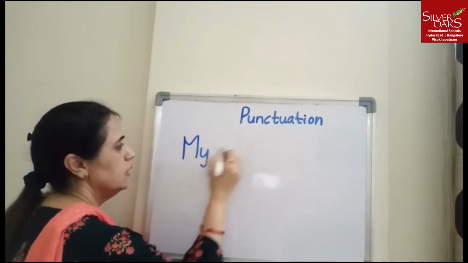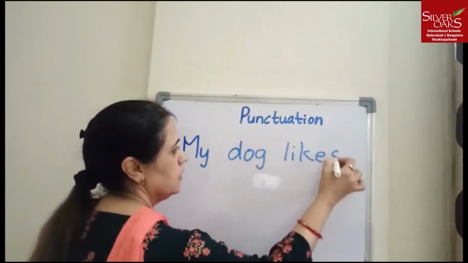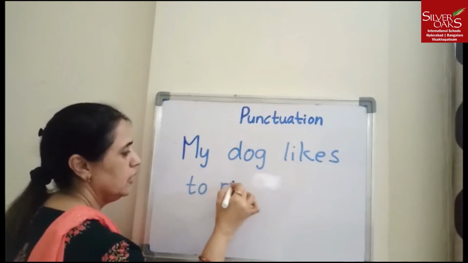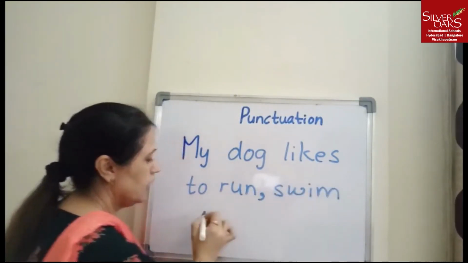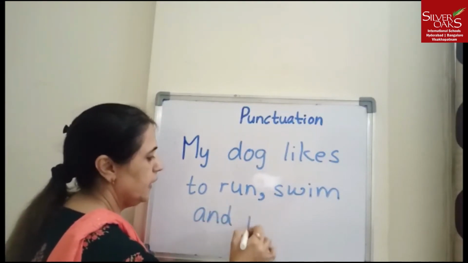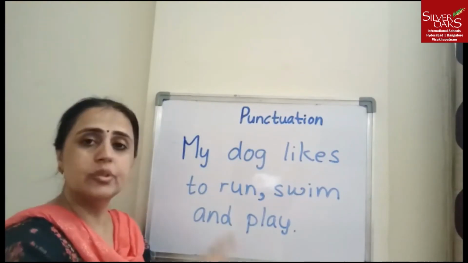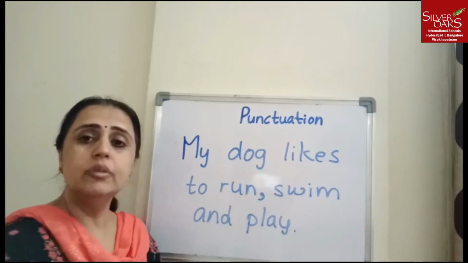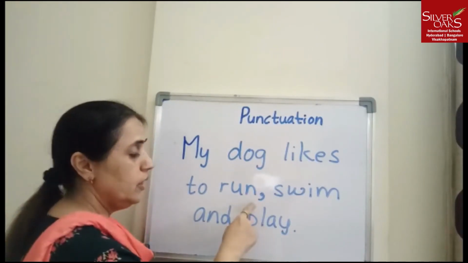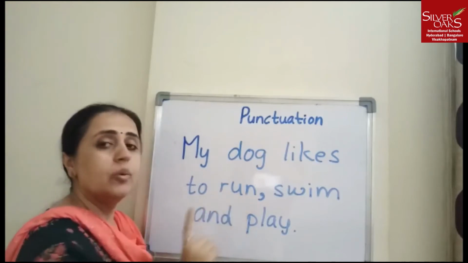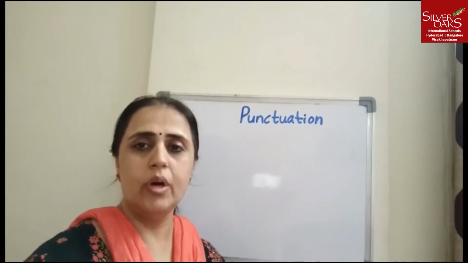My dog likes to run, swim and play. So what does the dog like to do? The dog likes to run, swim and play. So there are more than 2 things that the dog likes to do. So we use a comma to separate more than 2 things in a sentence. Let me take one more example.